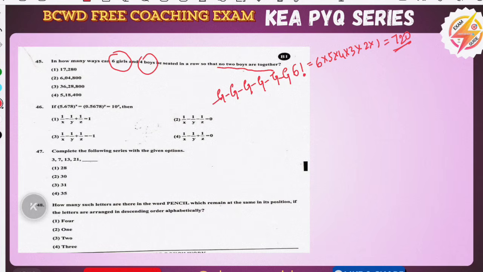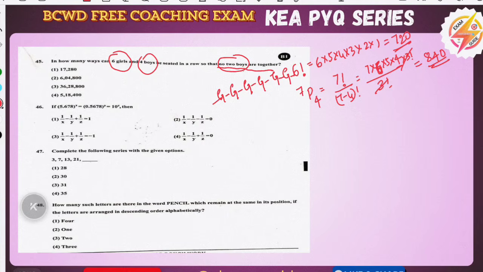Similarly, we will see in a row G G G G, and so on, 1, 2, 3, 4, 5, 6, 7. Here the boys can sit anywhere in the gaps because there are 7 gaps, and no 2 boys are together. So we will take 7P4, as there are 4 boys. 7P4 means 7 factorial divided by 7 minus 4 factorial. So 7 6 5 4, and 3 factorial cancels, 7 times 6 is 42, and it will become 840.